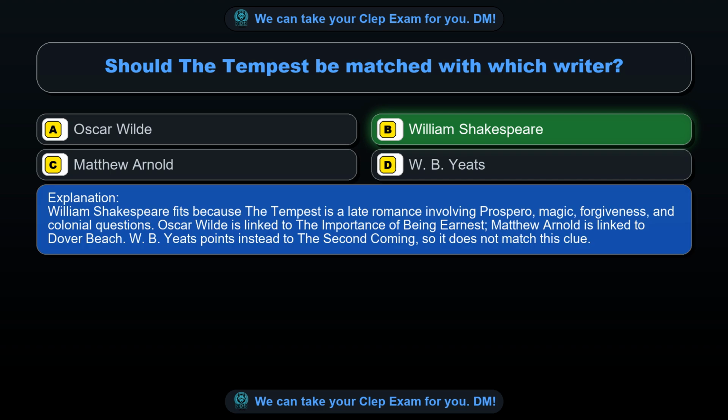William Shakespeare fits because The Tempest is a late romance involving Prospero, magic, forgiveness, and colonial questions. Oscar Wilde is linked to The Importance of Being Earnest, Matthew Arnold is linked to Dover Beach. W.B. Yeats points instead to The Second Coming, so it does not match this clue.